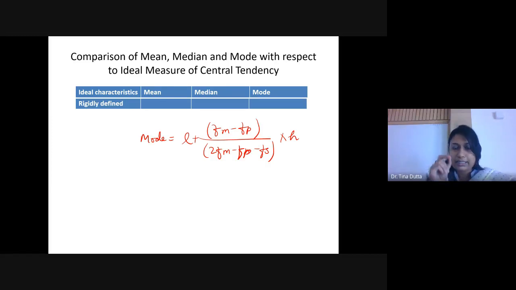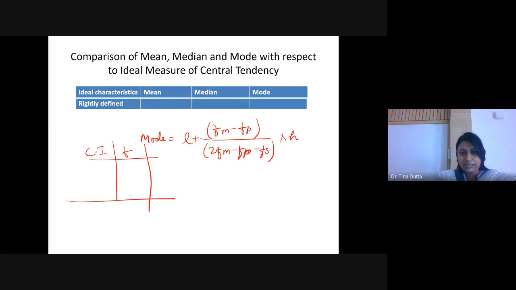Highest frequency से. That means if in your distribution, this is class interval and this is frequency, if in your distribution the highest frequency is lying at the bottom, so this is highest frequency, then the modal class will be here, right? Now what you will do in that case, because ये तो FM हो गया, highest frequency is your frequency of modal class, but you need to have frequency of succeeding class also, that is not there, right? ये गायब है. So that means you cannot calculate mode here. You can consider Fs as 0 and you can calculate, but then that is again approximation.